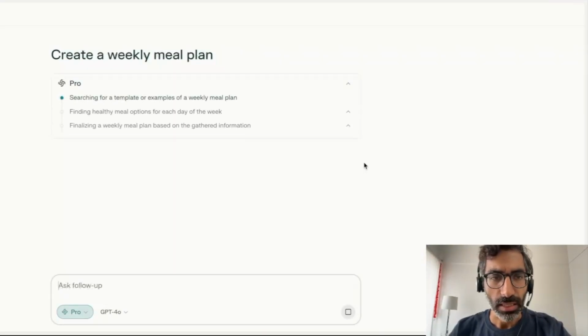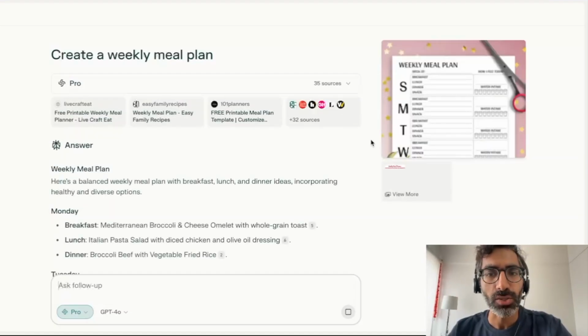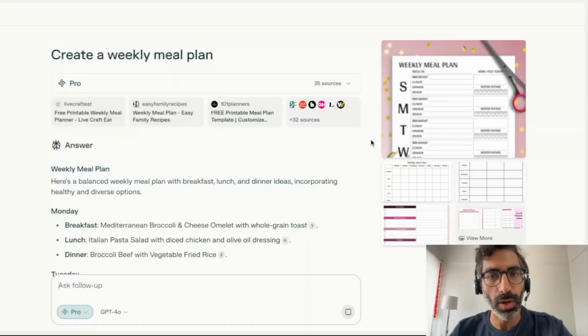Now, as you can see, the prompt that I'm giving Perplexity is: create a weekly meal plan. I've given it absolutely zero context or zero examples or any other information about what exactly I am looking for. So this is an example of what's called zero-shot prompting.